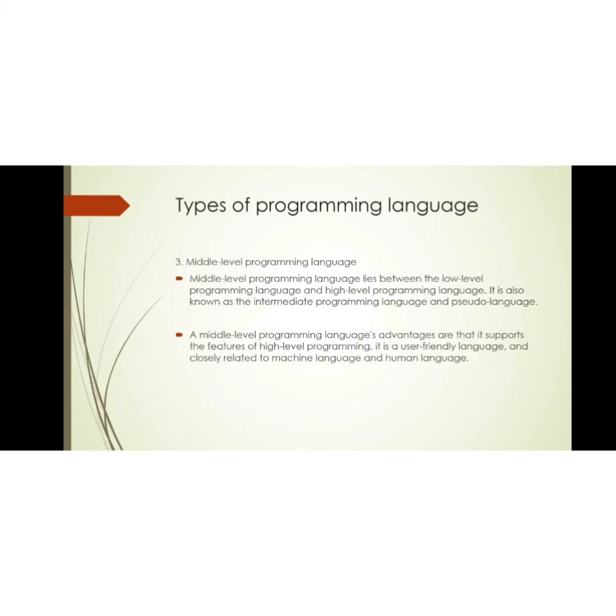Middle-level language lies between low-level language and high-level language. This language interacts with the abstraction layer of a computer system. Middle-level language serves as a bridge between the raw hardware and the programming layer of a computer system. Middle-level language is also known as intermediate programming language and pseudo language.